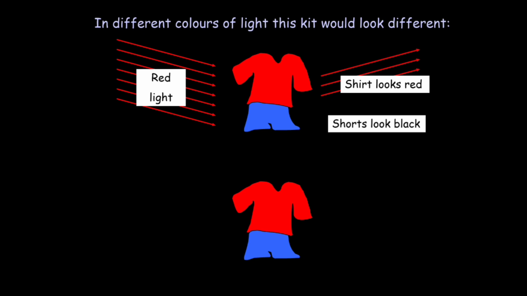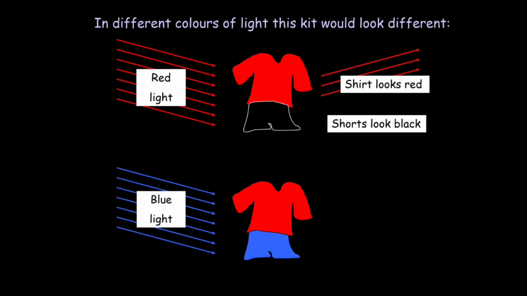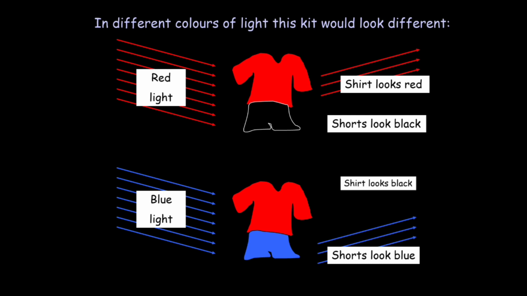In case we are using blue light, then the shorts look blue, but the shirt looks black.